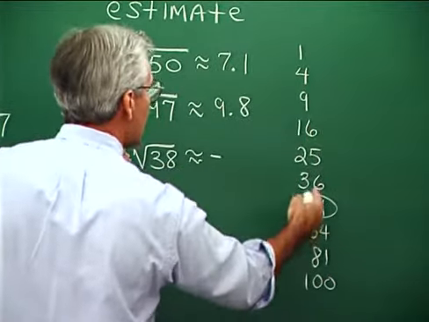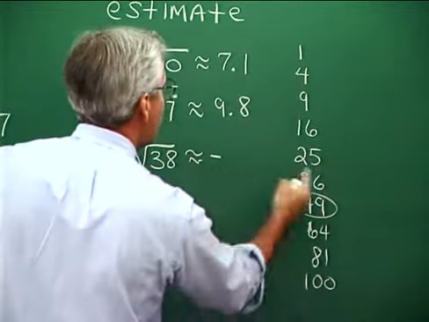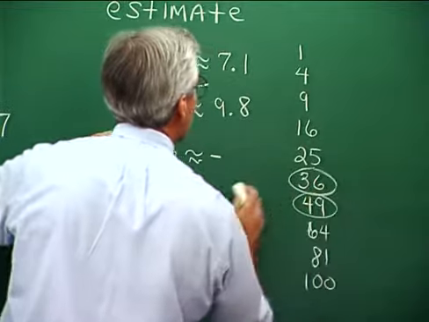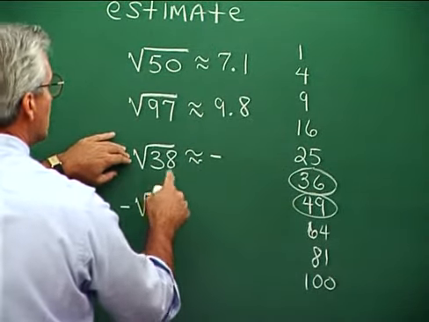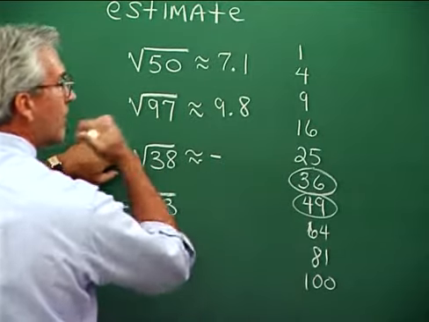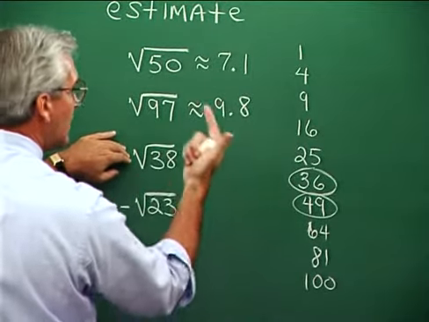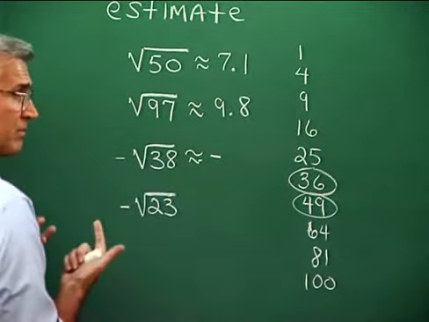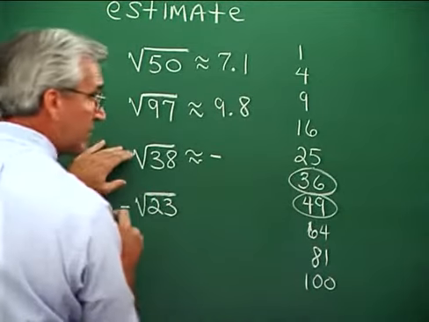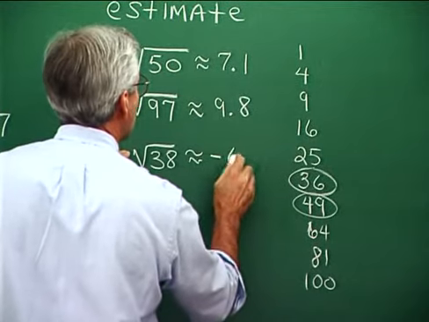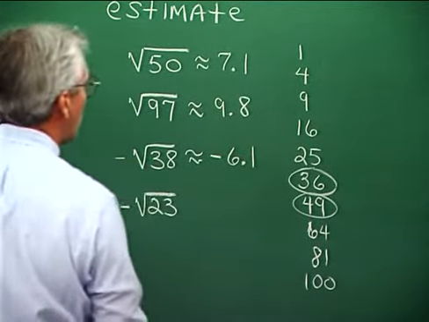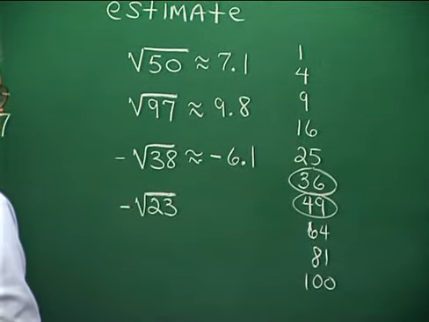If you're not familiar with these, then you might make a list of them and just refer to them a little bit. And so we're thinking of, gee, 38 is near 36. The square root of 38 is near the square root of 36, which is 6. A little bit bigger than 6, because 38 is a little bit bigger than 36. And so we might think something like 6.1. So negative 6.1 would be a pretty good approximation or estimate of this.